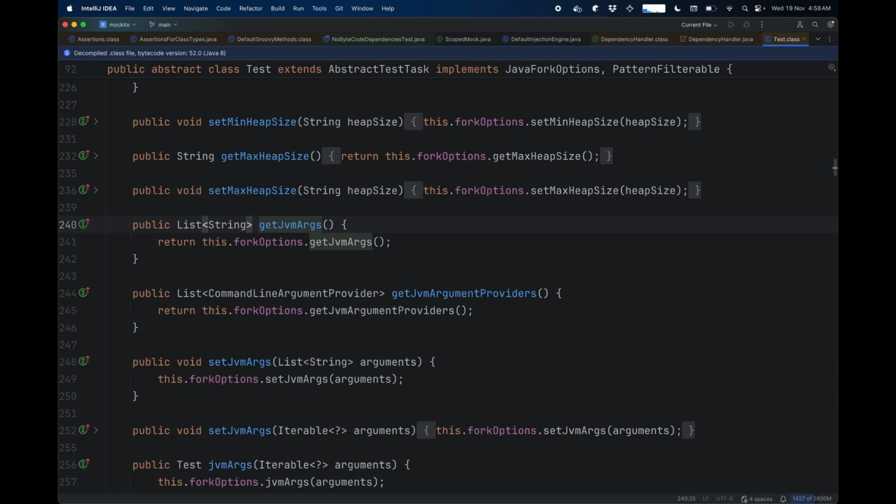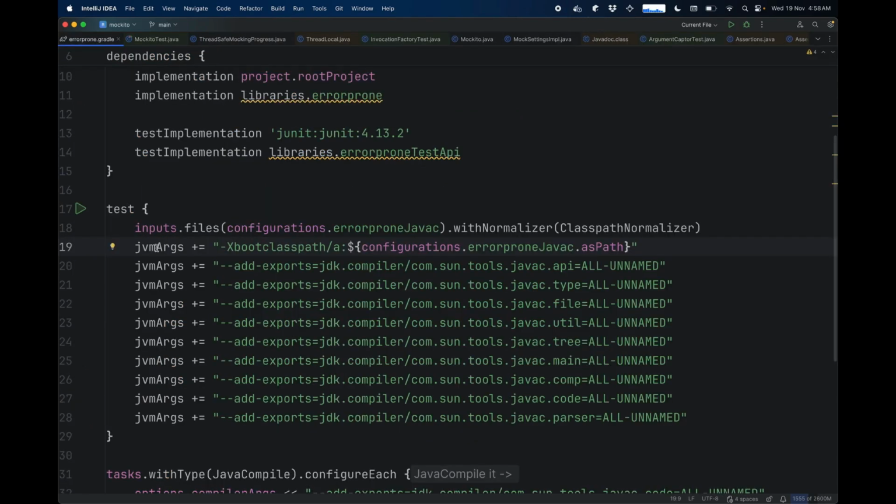But that's where things end. When I jump to definition, I get JVM args, I get a getter, I get a setter, and I don't get anything else. I can't find usages, I can't see what value was there before I modified it here by appending these values. In general, I don't get the IDE experience that I would hope for, where in most Java code, the IDE can help you navigate around a big complex system and help you figure out what's going on.